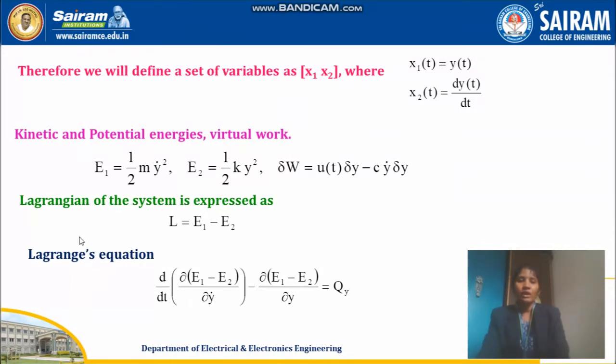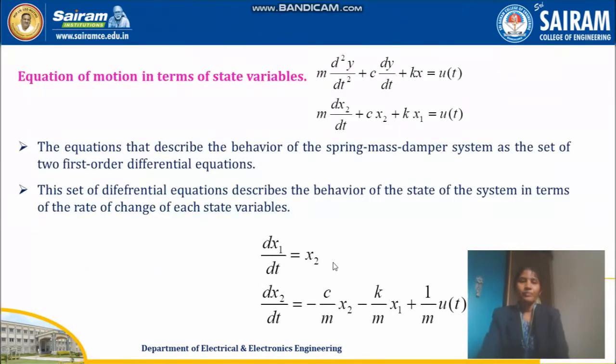According to the Lagrangian of the system, it is expressed as L equal to E1 minus E2. So the equation is expressed as d by dt of the partial derivative of (E1 minus E2) with respect to y dot, minus the partial derivative of (E1 minus E2) with respect to y, which is equal to Qy. It is your Lagrange equation.